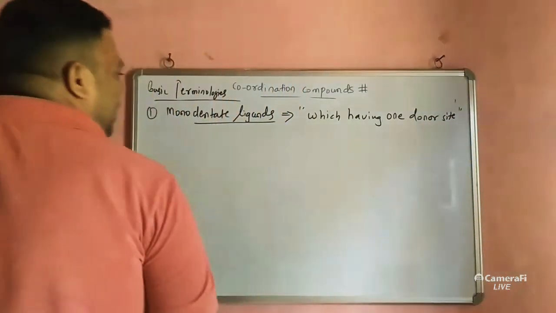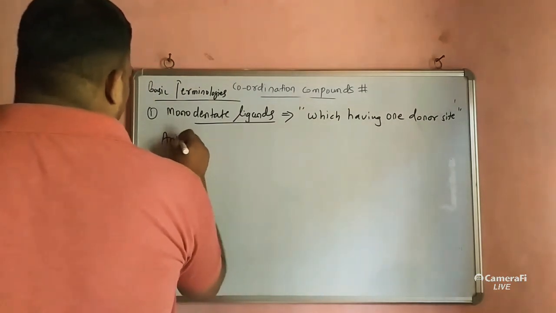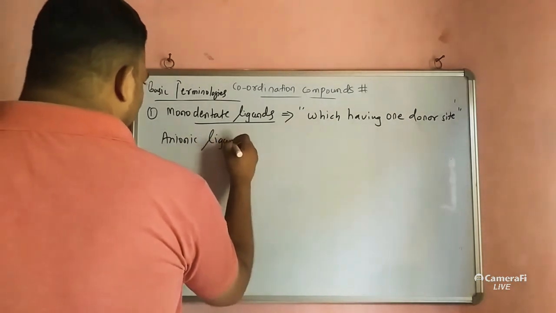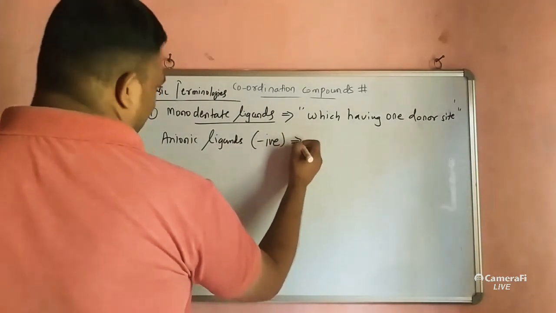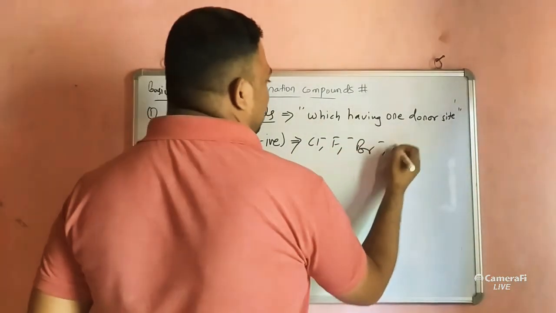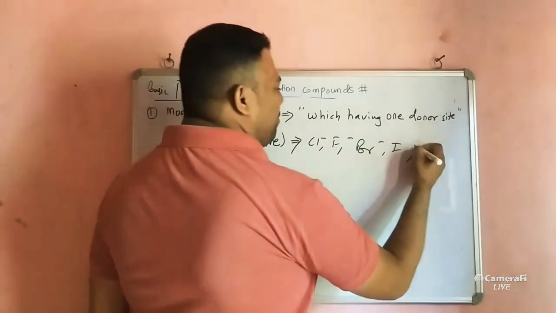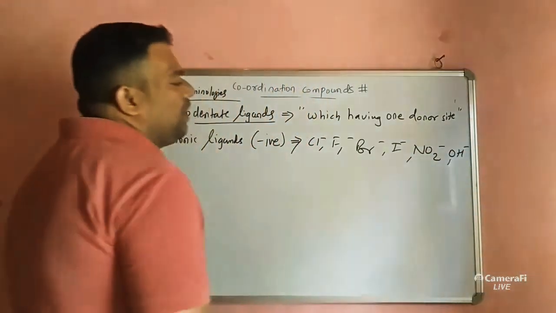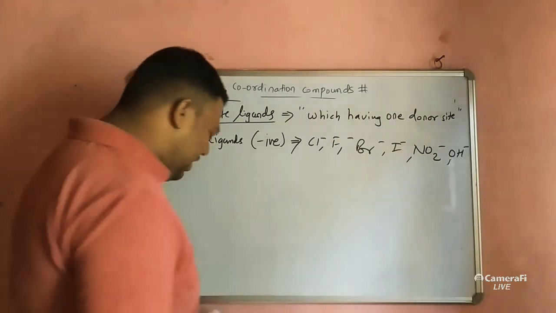In that, if you are considering anionic ligands, or negatively charged ligands, as you know, Cl minus, F minus, Br minus, I minus, and in some cases NO2 minus, OH minus. So these are anionic monodentate ligands.